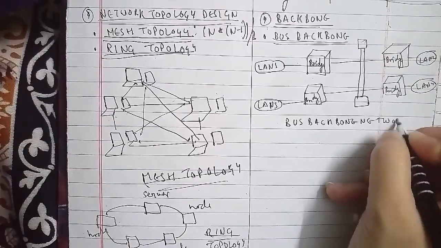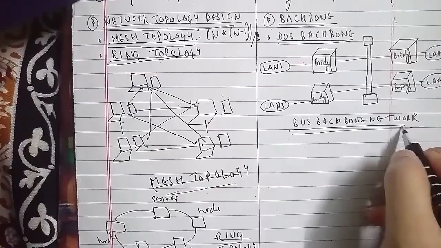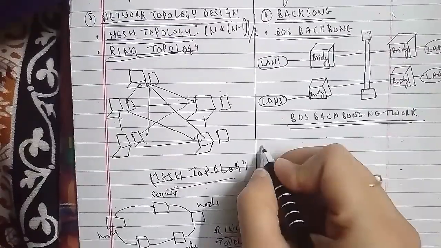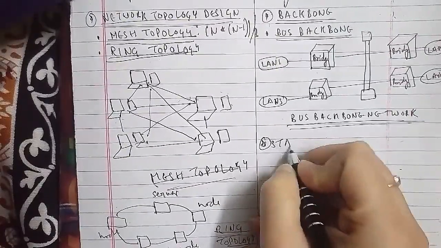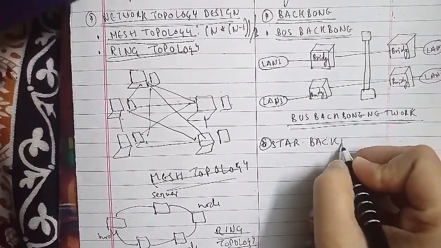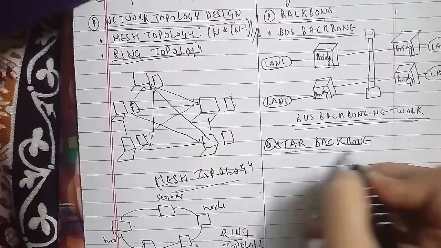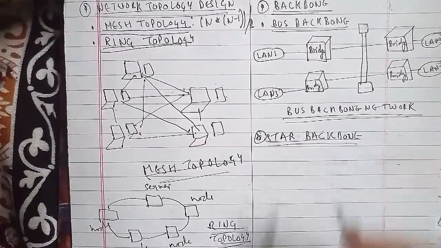Now we'll discuss the star backbone. In the star backbone, the topology of the backbone is a star. First we'll draw a diagram.